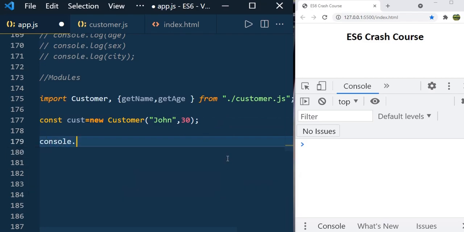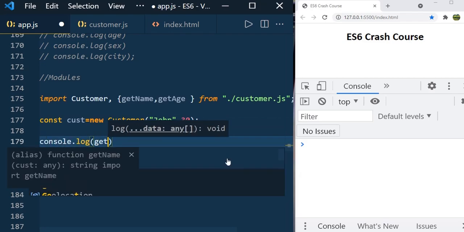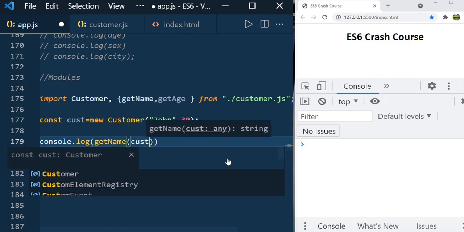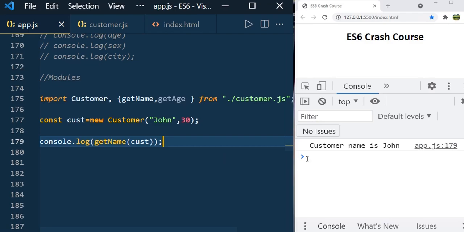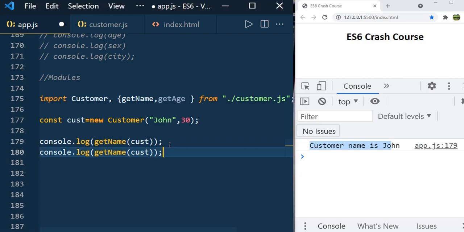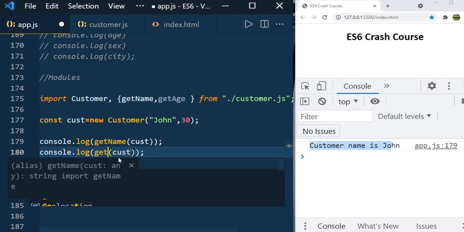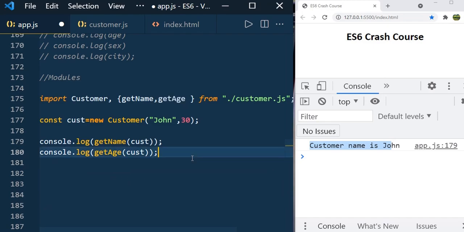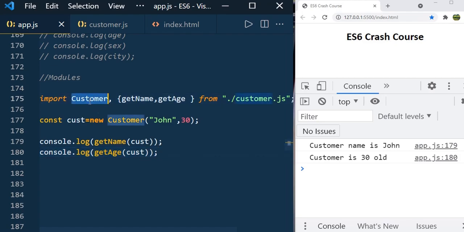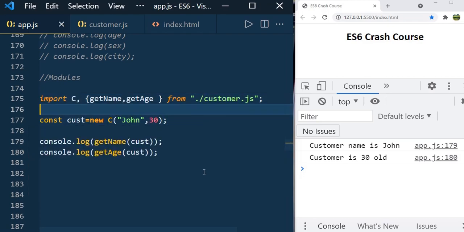So just use console.log and getName of, I'm passing cust, and if you save it, now you can see that the customer name is John, and the same way you can call the getAge too. So this is how it works, and here we exported Customer as default, right? So you don't need to use the full name, you can use the alias name also. Just mention C, and you can use the same thing here, and it works perfectly.